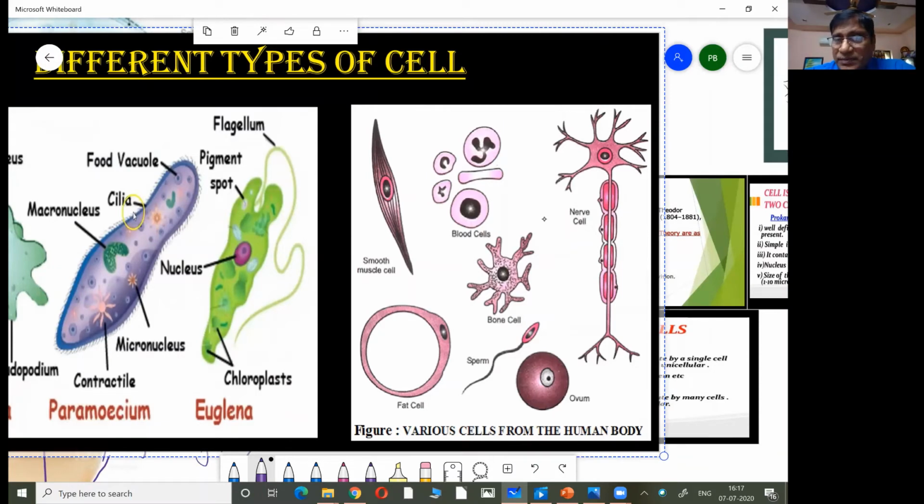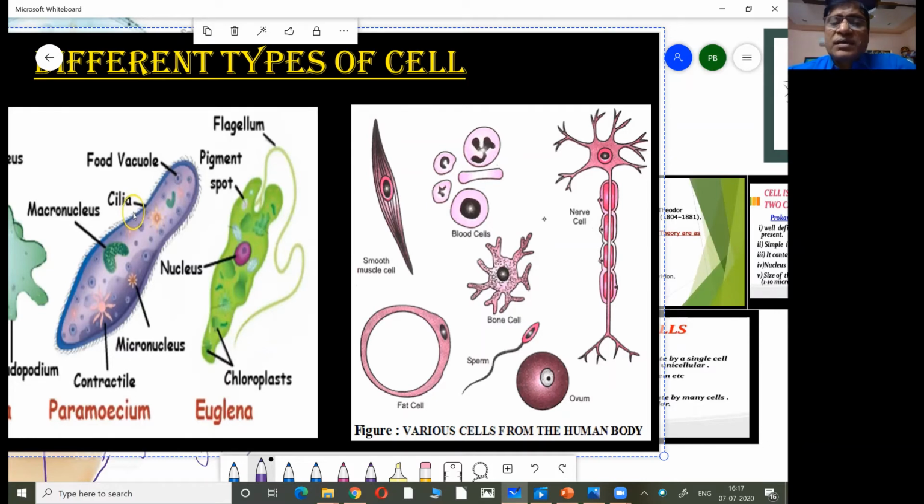So what is a tissue again? A tissue is a group of similar cells carrying on a specific function. So there are different types of tissues in our body. For example, muscular tissue, nervous tissue. You are seeing here now, this is a nervous tissue, and here muscular tissue. Here bone tissue, fat cell, blood cells. So these are the different types of cells that are present in our body, but they are not independent organisms as in the case of Paramecium or Euglena.